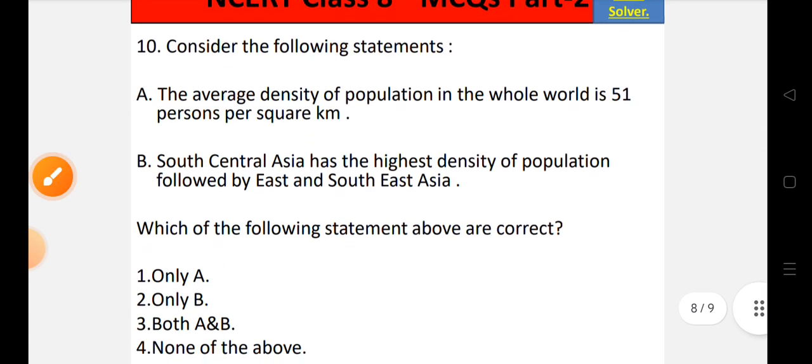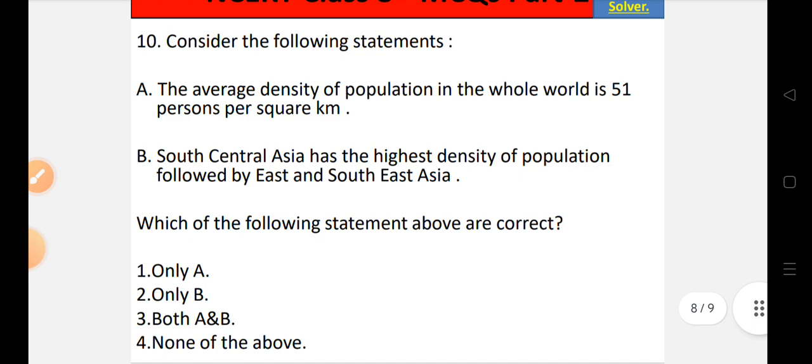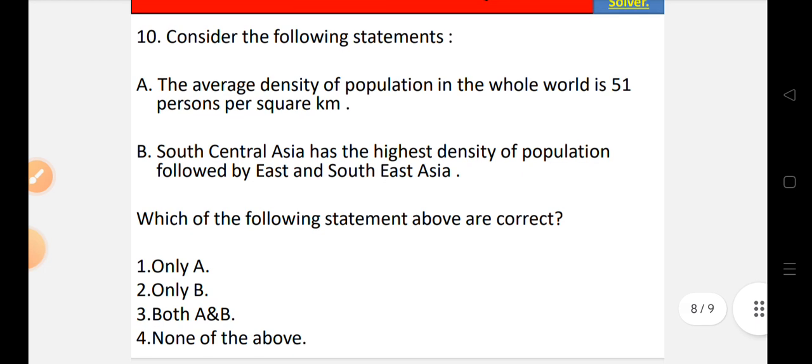Now let's move to question number 10. Consider the following statements. Statement A, the average density of population in the world is 51 persons per square kilometer. Statement B, South Central Asia has the highest density of population, followed by East and Southeast Asia.